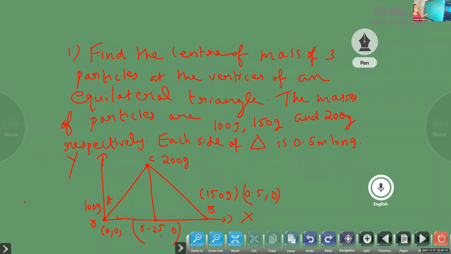If you draw a perpendicular from the vertices, you will get this point. So center of mass is supposed to be at the center. Draw a perpendicular from the third vertex of the equilateral triangle and you will get it. Here also 0.5, here also 0.5, because equal side. So this point is going to be half of the 0.5, so at this point it is 0.25, 0. Okay.